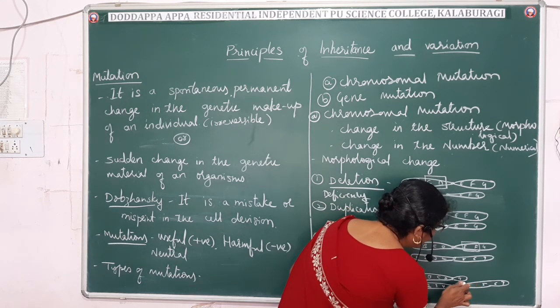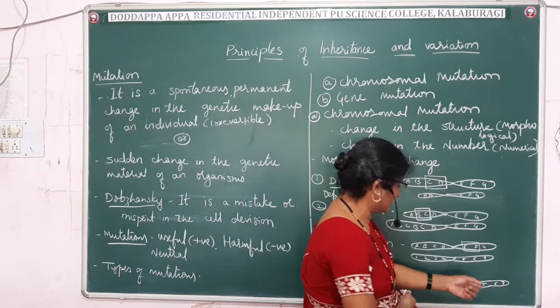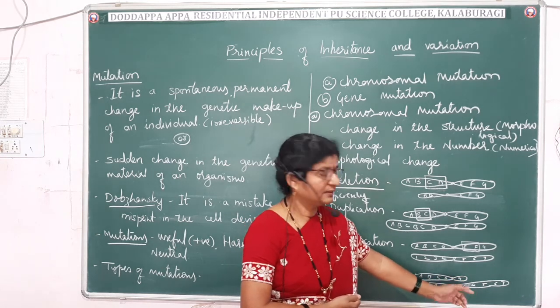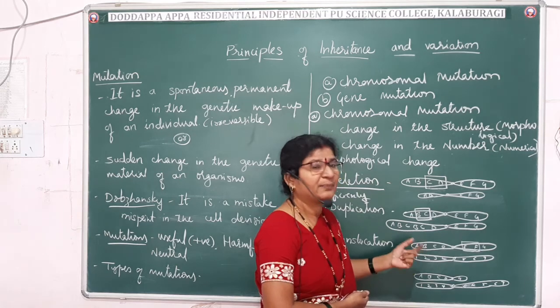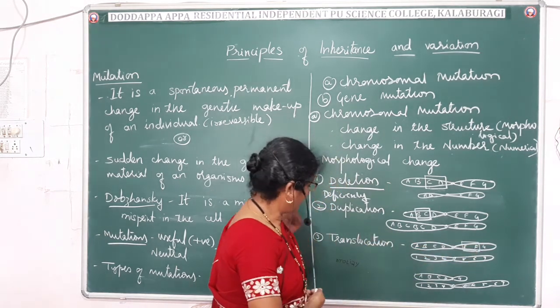So EF, then 5, 6, 7. So this much portion got extra. Fine. So that is about translocation. The translocation may be reciprocal also. Let us see that after this one.